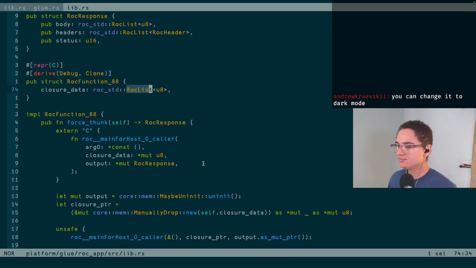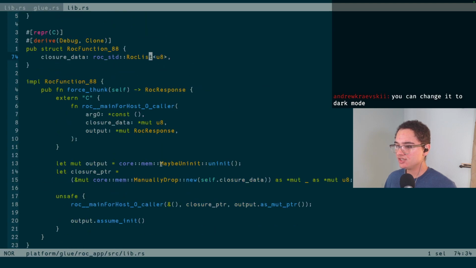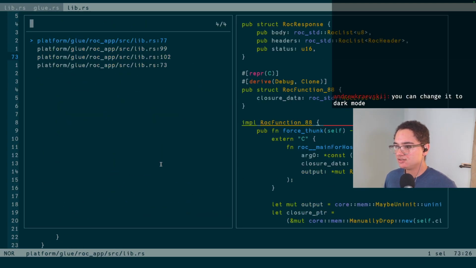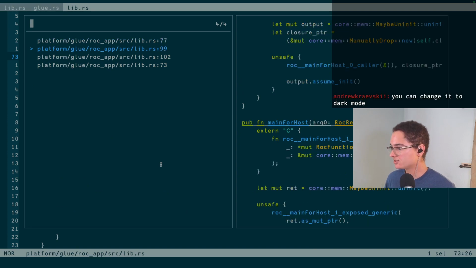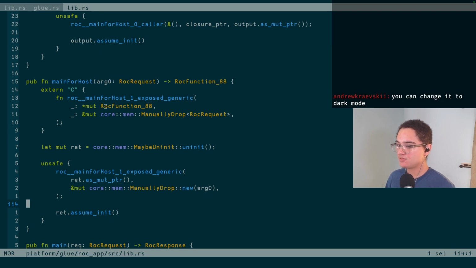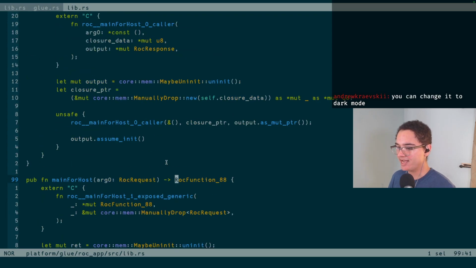And so if we go down and look at where this is generated, that's the important part. So if I just go to references here, where is it generated? Yes, here's where it's being generated. So basically, we call a version of the main that then returns this closure that we then call the rest of the way. And when we're calling this main to return the closure, the issue is that we basically pass it in.